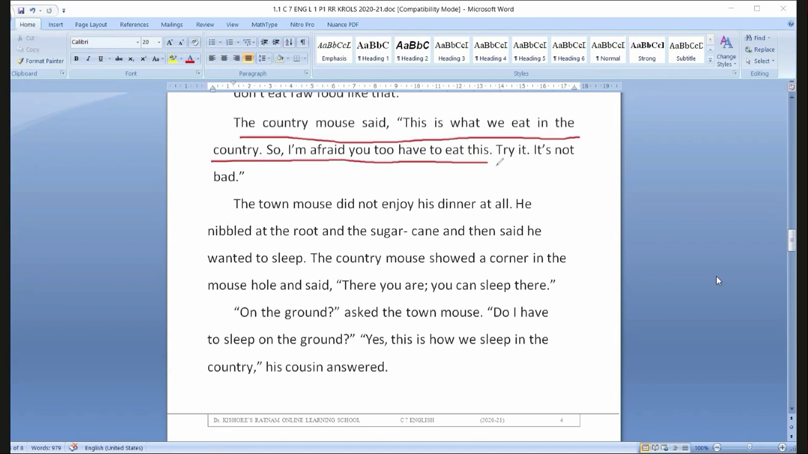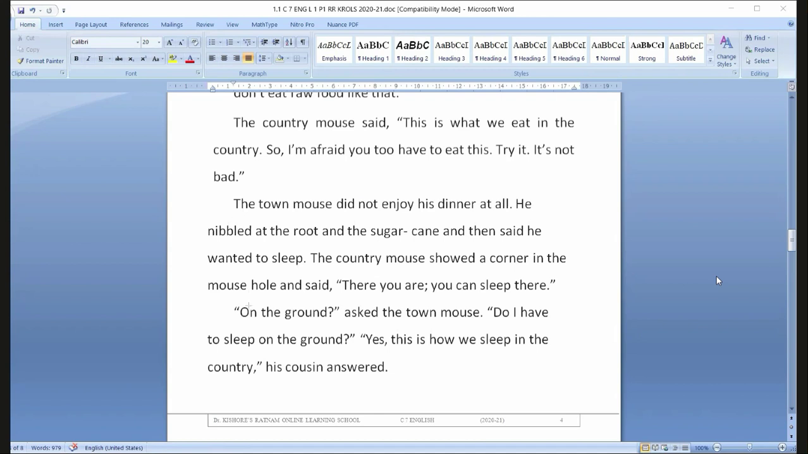Try it, it's not bad. Then it said, try it. Try it. It is not that bad. It tastes good. You will enjoy it. See, when you dislike something to eat, what does your mother say? You eat, you'll become very strong. And sometimes for girls, you'll become very fair. Then they have it. And sometimes they eat it because they say that it tastes super. You have it, you will feel like that. People start encouraging. The same way here. It's not that bad. You can have it, said the country mouse.